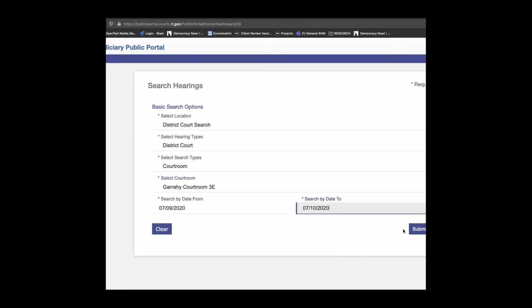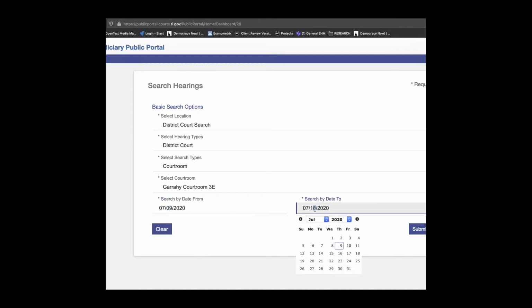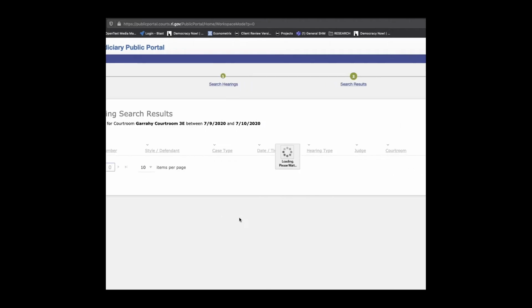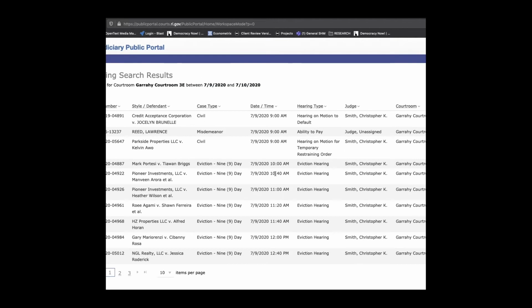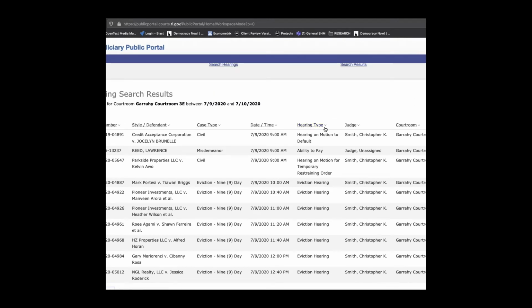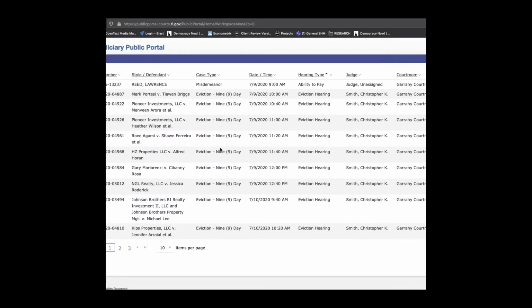So I'm interested in seeing who's at court on Thursday the 9th and Friday the 10th of July. So we submit, and we'll see that we get an awful lot of cases back. And we can go here and we can select hearing type, and we can have the list sorted so we can see all the eviction hearings all in one spot.